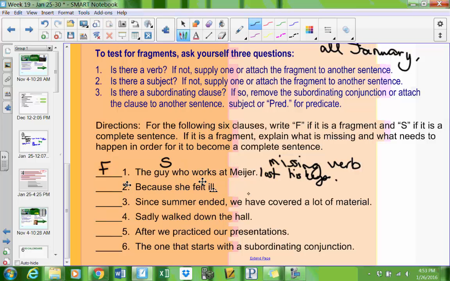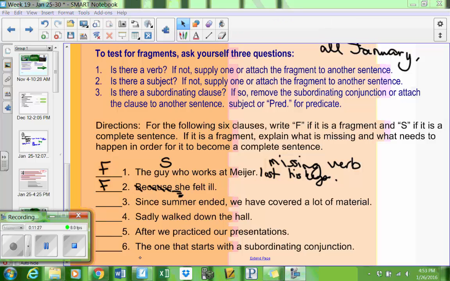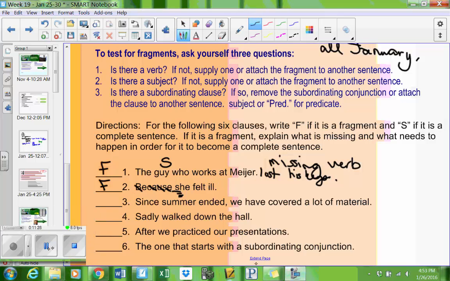Because she felt ill. No, I'm sorry to hear that she's feeling ill, but we have another fragment here. Maybe I could just cross off this, capitalize S, and that would certainly fix it. Hit pause, try these last few on your own, and start the video when you're ready.